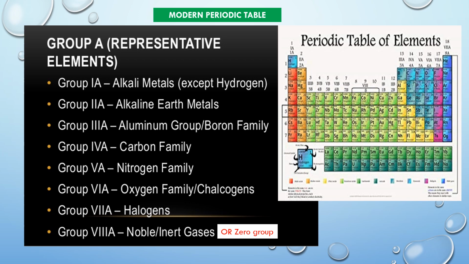Group 7A is halogens. Halogens are placed in group 17 or 7A, just ahead of the noble gas elements. Noble gases or inert gases or zero group elements are placed in the 18 or 8A, which is at the extreme right of the periodic table.